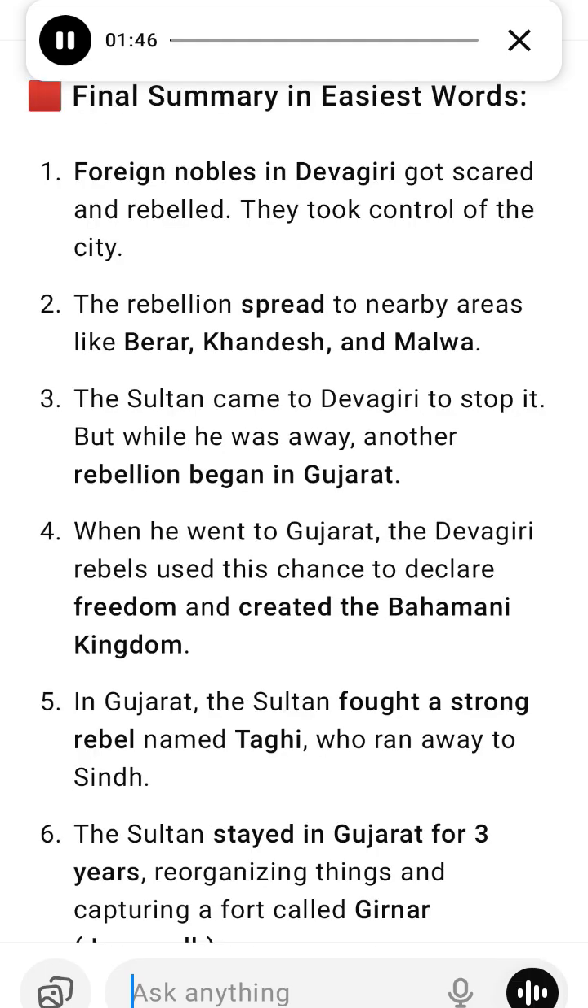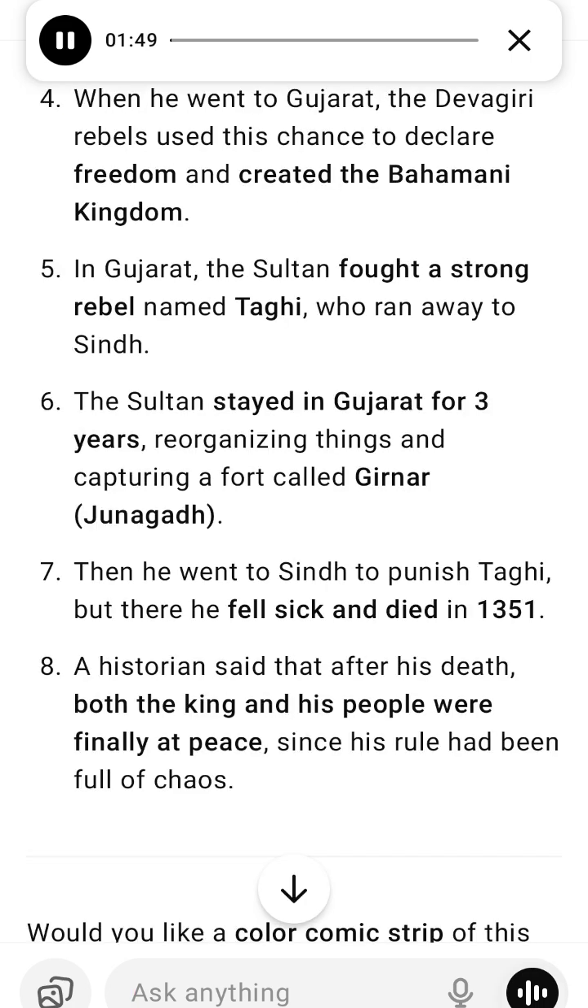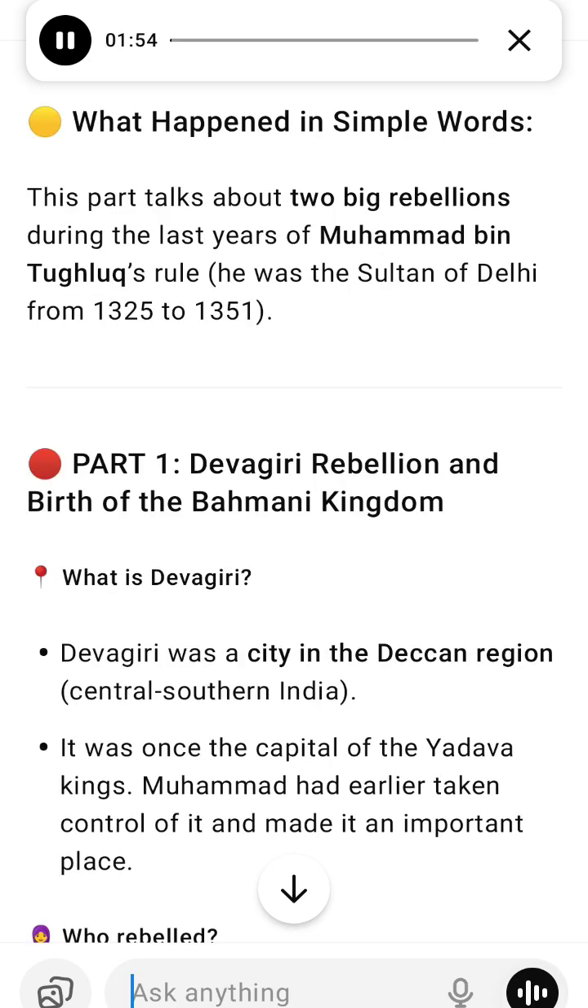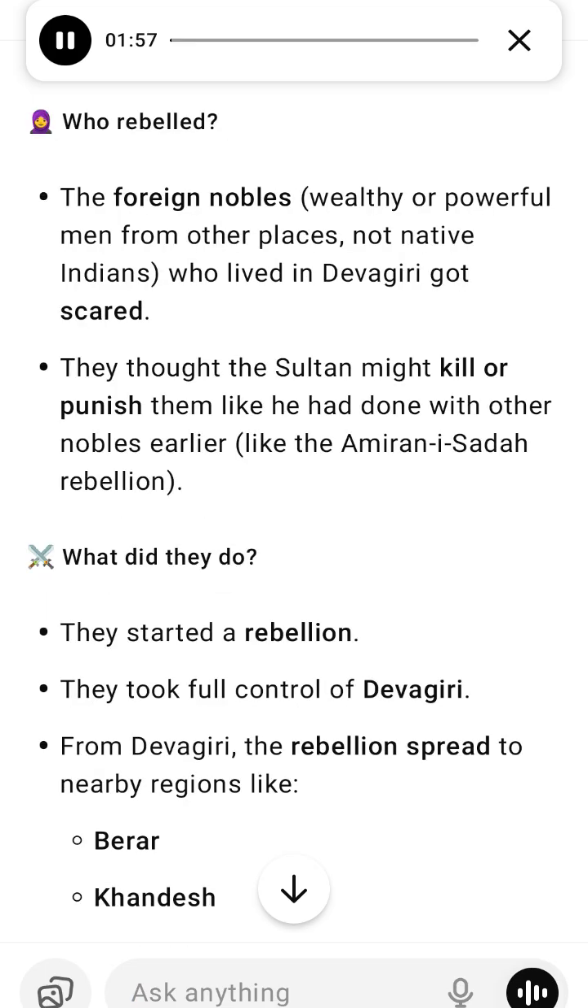What did Muhammad do next? He stayed in Gujarat for 3 years. Why? 1. To fix the government of Gujarat. It was badly damaged due to rebellion. 2. To conquer Girnar, a hill region in Gujarat today called Junagadh. Then he went to Sindh. He went there to catch and punish Taghi.